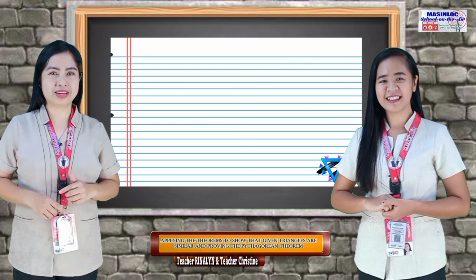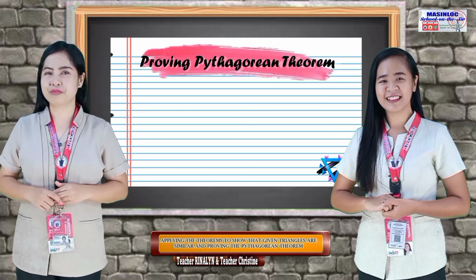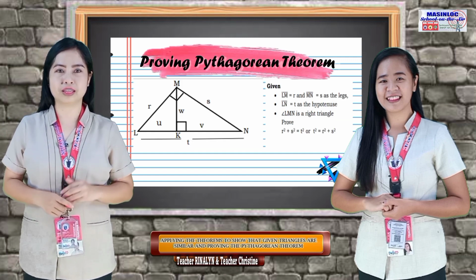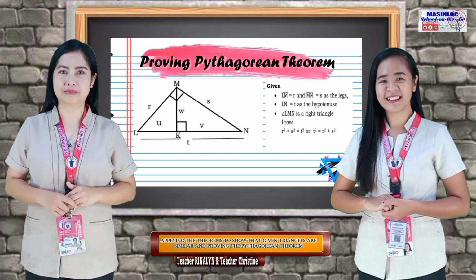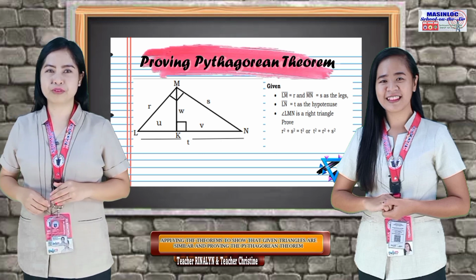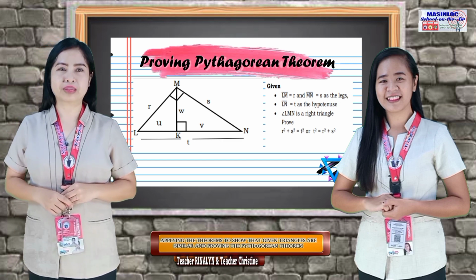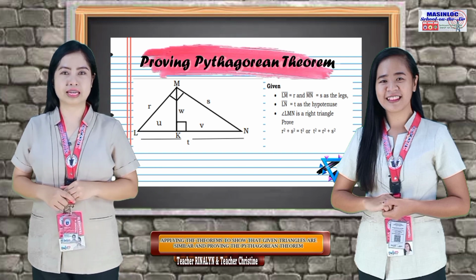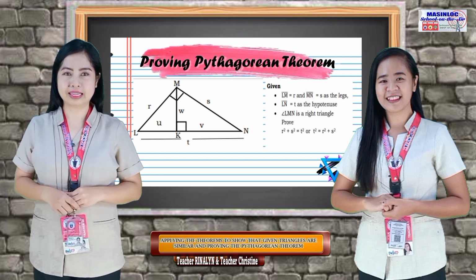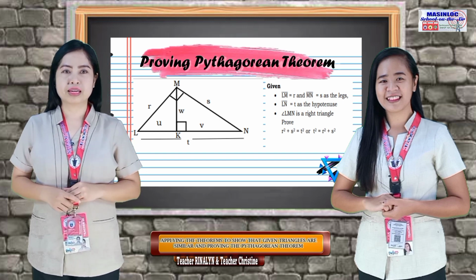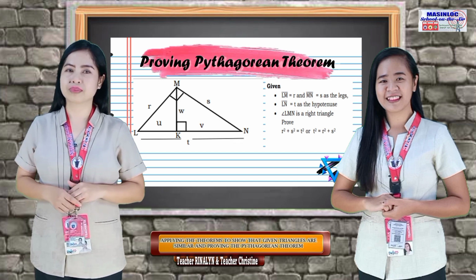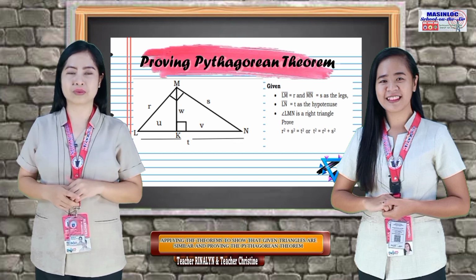Our last task is proving Pythagorean Theorem. In proving, we have to analyze the details of the triangles in the different theorems and postulates that we need to validate in our statements. Let's try to prove this one using the following given. Line segment LM equals r and line segment MN equals s as the legs. Line segment LN equals t as the hypotenuse. Triangle LMN is a right triangle. Prove r squared plus s squared equals t squared, or t squared equals r squared plus s squared.